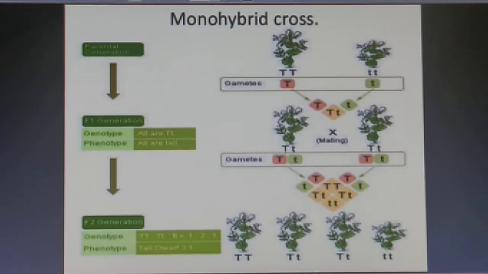I hope this monohybrid cross is clear to each one of you students. It is very simple. What exactly happened in the parent generation? Basically Mendel took 2 plants. The one was the pure tall, and the other one he took was the pure dwarf. So he crossed them together. In the F1 generation he found all the plants were tall. But when he did the mating and selfing, he observed a lot of other characters. In the F2 generation you can see the recessive one was also expressed, which is one of the characters of the parent.